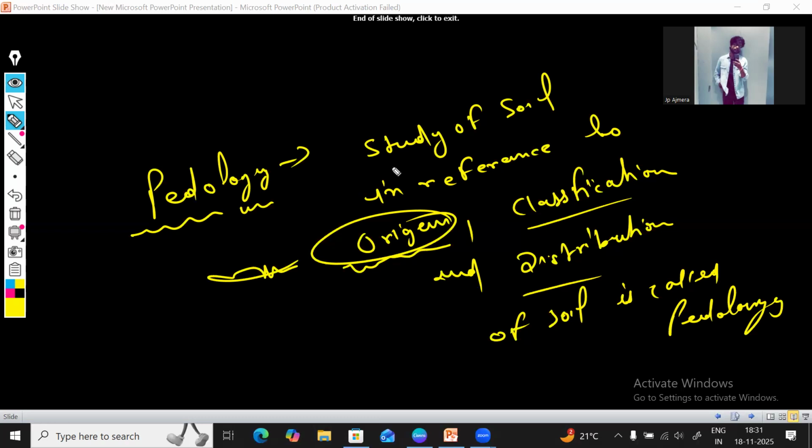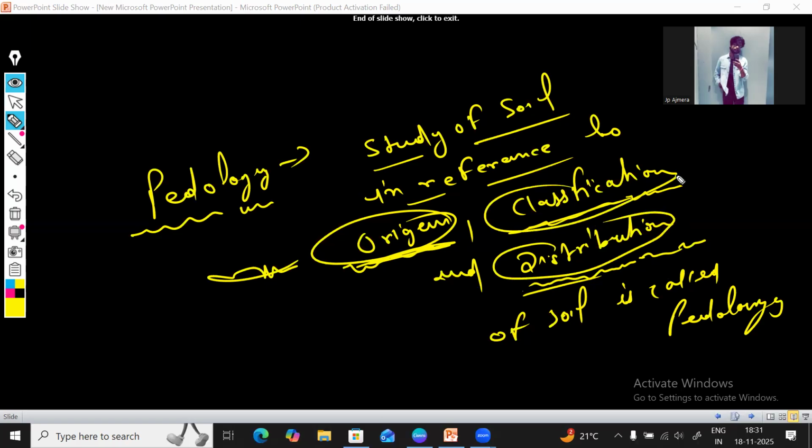Pedology is the study of soil in reference to origin, how the soil is formed; classification, how classification occurs for the soil; and distribution, which type of soil is present where. So pedology deals with these three things. Cool, now it's clear to you.